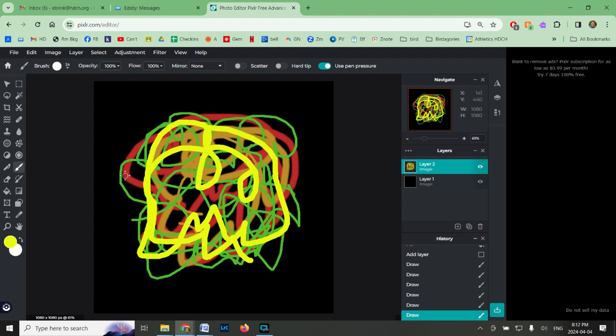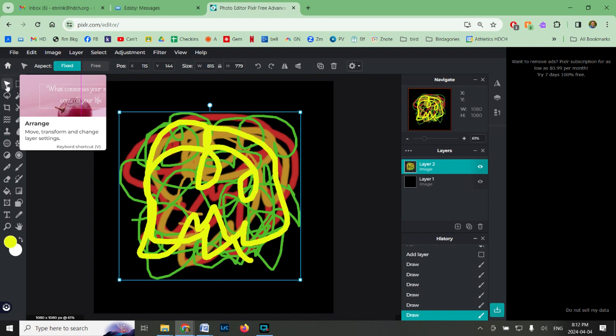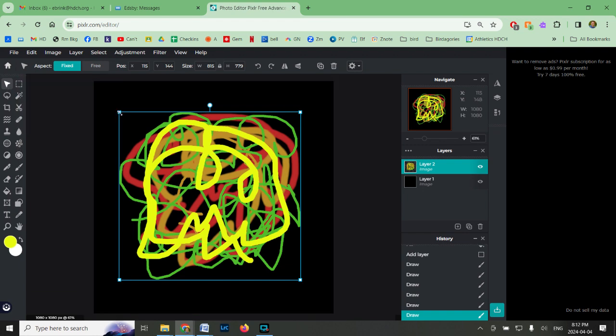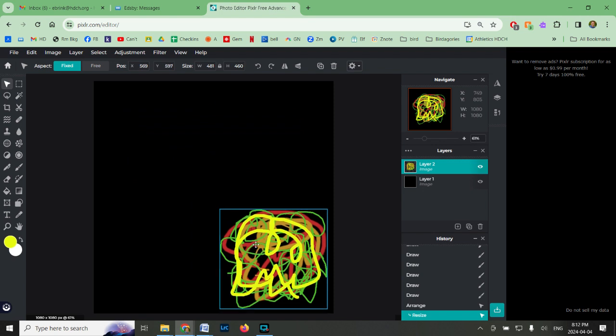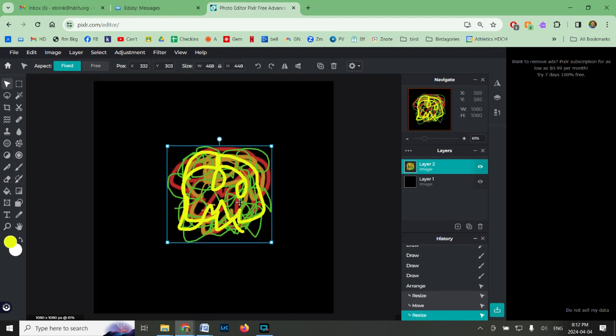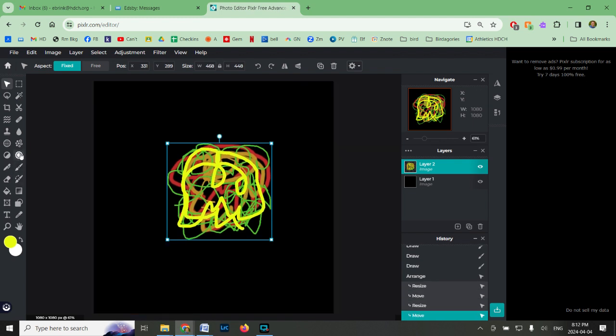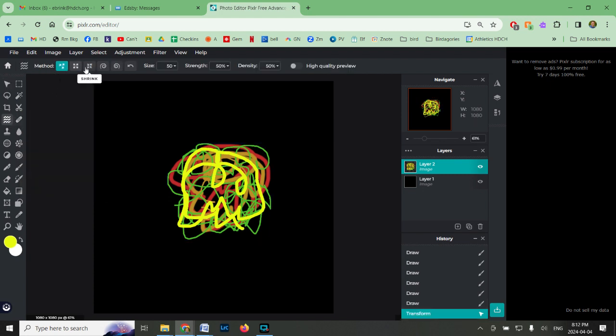So now what I need to do is go back up here to my main, what do they call this thing here? The arrange, sure. I need to make it about a quarter of the size. So you can see it's about a quarter of the size of our canvas. Because what I'm going to do is use a tool called Liquify. And what it's going to do is just swirl it. So over here where the waves are, Liquify. You can see a number of tools have shown up top here. We want to go to swirl.